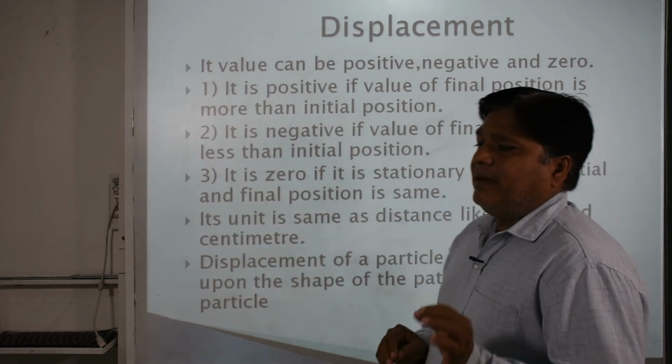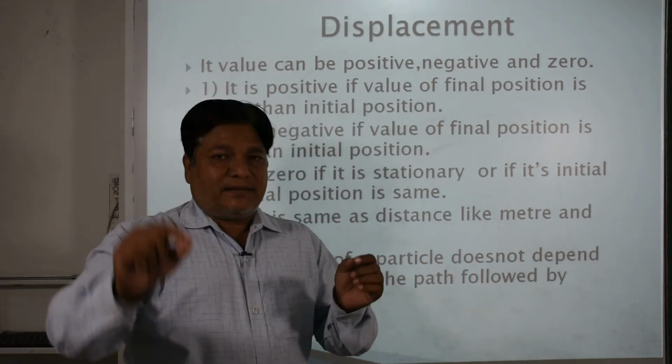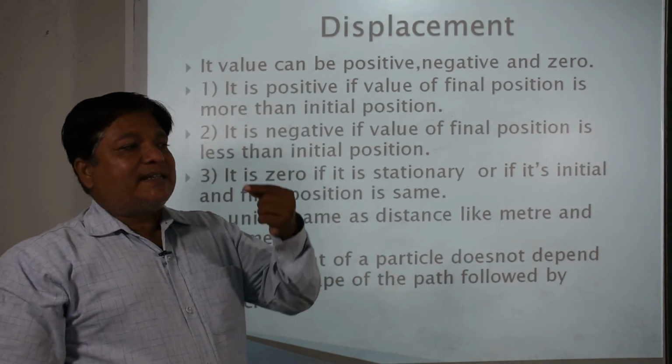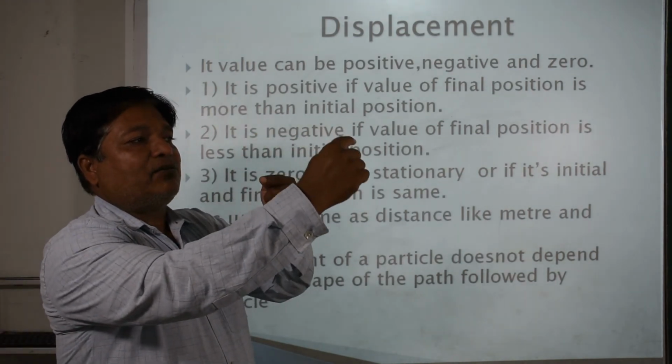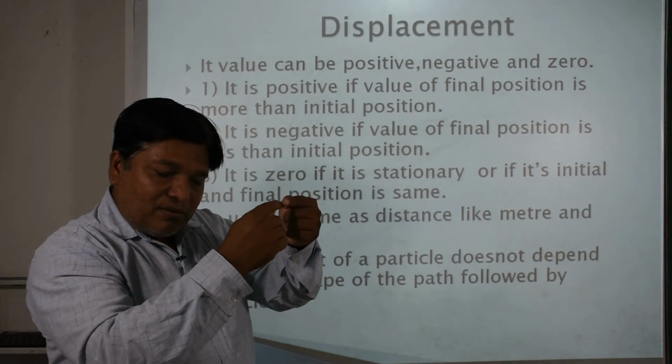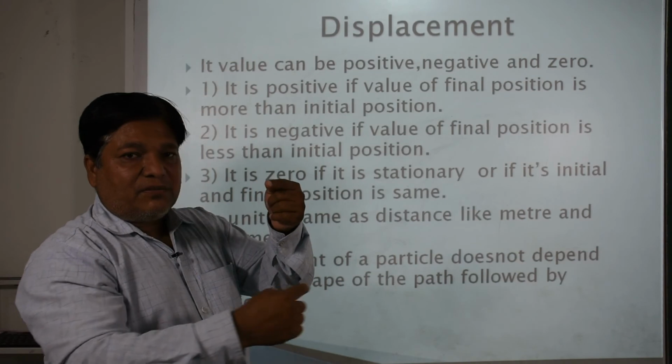Suppose that a particular athlete is moving in a circular track. It starts from a particular point in the circular track, runs around the track and comes back to the same point again. Then what will be the displacement of this athlete?